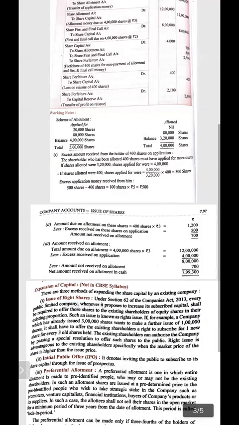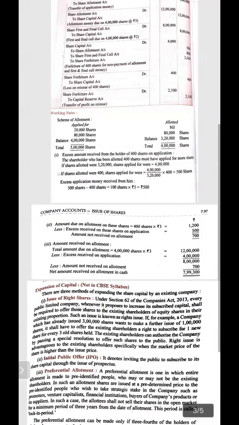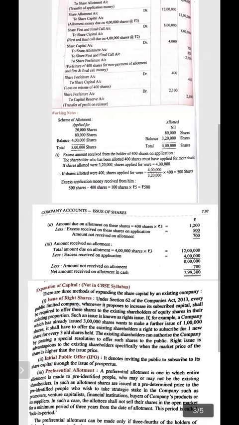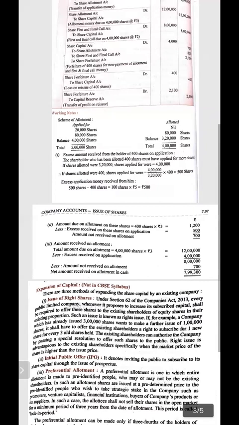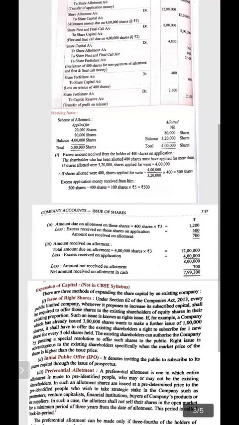The net amount that is not received on allotment by the 400 shares to the company is 700 rupees, not the complete 1200 rupees. But in the earlier questions, what were we doing? We were just multiplying 400 by 3, okay, 1200 rupees has not been received. But in this question, we can't say that 1200 rupees has not been received.